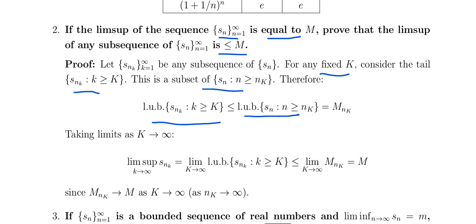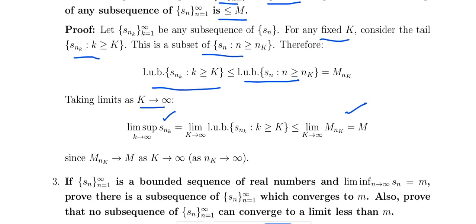Taking the limit as k tends to infinity, this is the limit supremum of Snk, which is less than or equal to m.